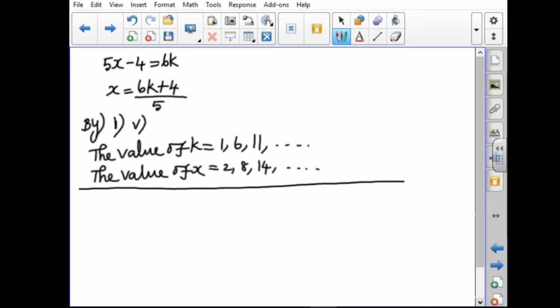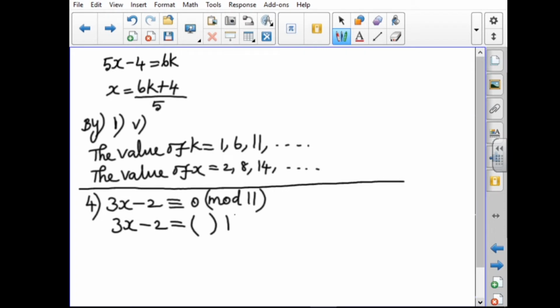Next, fourth sum. Solve 3x minus 2 is congruent to 0 mod 11. Same like this. By definition, 3x minus 2 is equal to a constant multiple of 11. I take the constant multiple as k. So 3x minus 2 equals 11k.